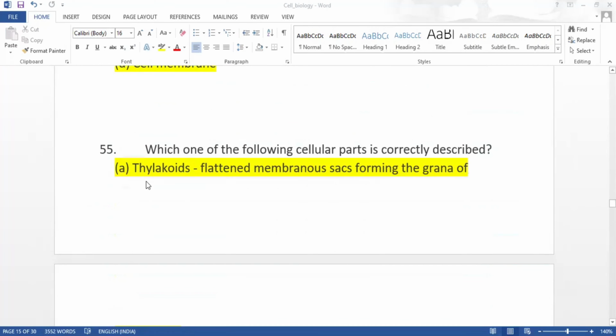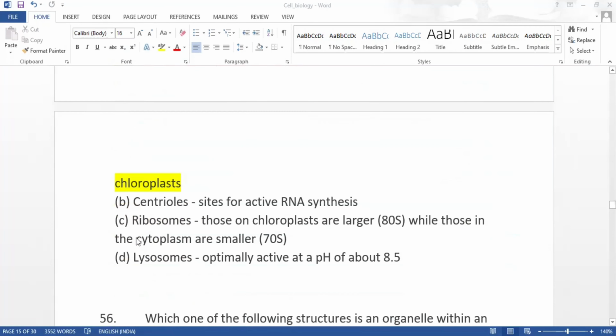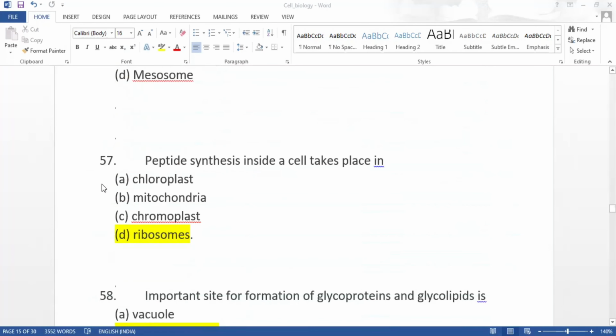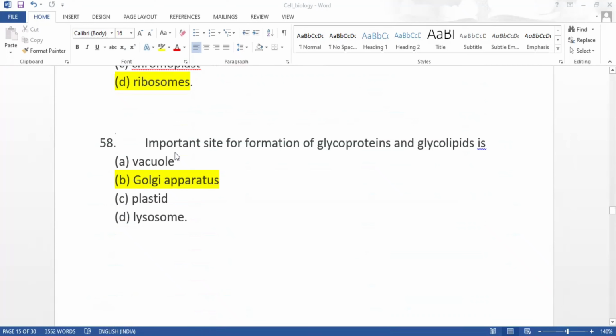Which one of the following cellular parts is incorrectly described? Thylakoids. Thylakoids are flattened membranous sacs forming the grana of chloroplasts. Which one of the following structures is an organelle within an organelle? It is ribosome. Peptide synthesis inside a cell takes place in ribosomes. Important site for formation of glycoproteins and glycolipids is Golgi apparatus.